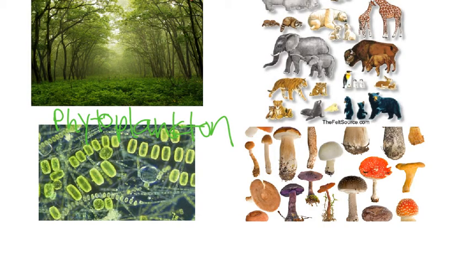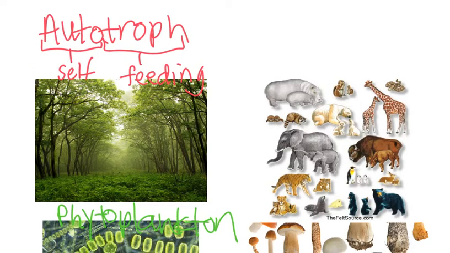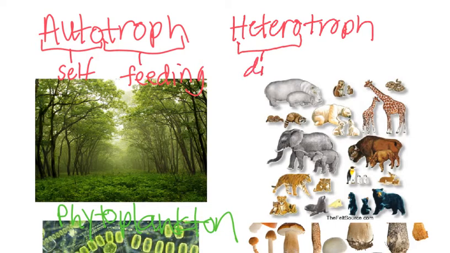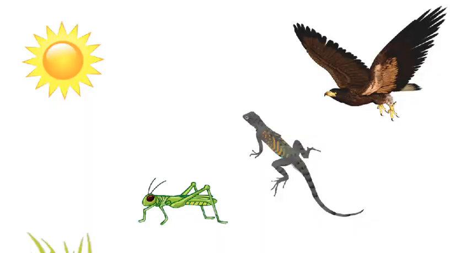So the other way that organisms can get energy is by eating other organisms. And an organism that eats other organisms, eats the bodies of living or dead things, is called a heterotroph. Hetero means different or other, and troph still means feeding. So heterotrophs eat other things. And examples of heterotrophs would be animals and fungi, like mushrooms.